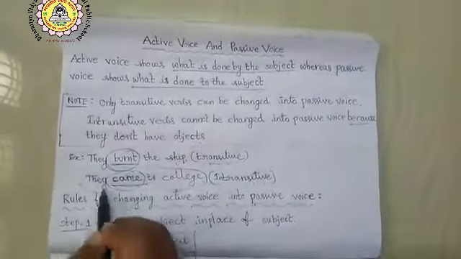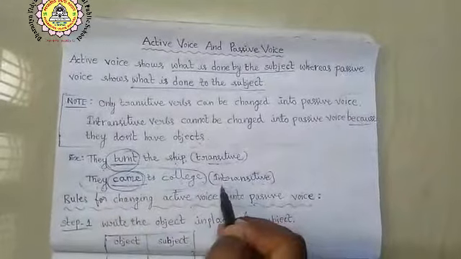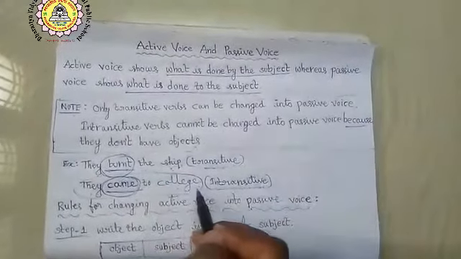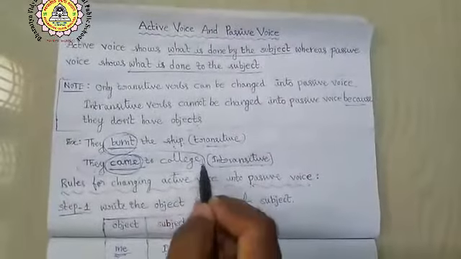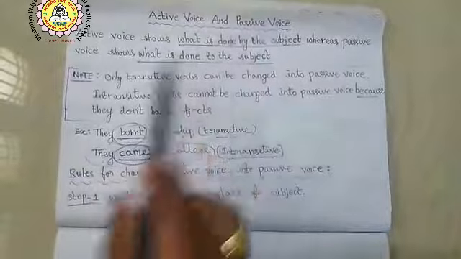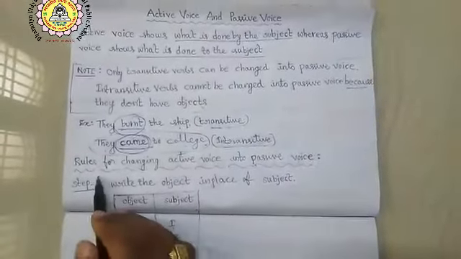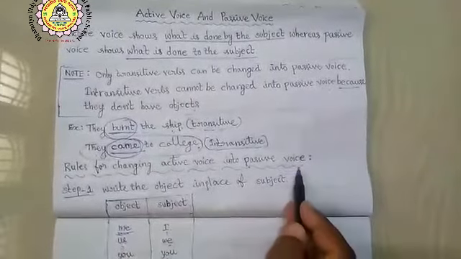Let us see this example. They came to college. Here the verb came is an intransitive verb. That is why we cannot transform this sentence into passive voice. If we want to transform an active voice into passive voice, we have to follow certain rules. Let us see what those are. Rules for changing active voice into passive voice.